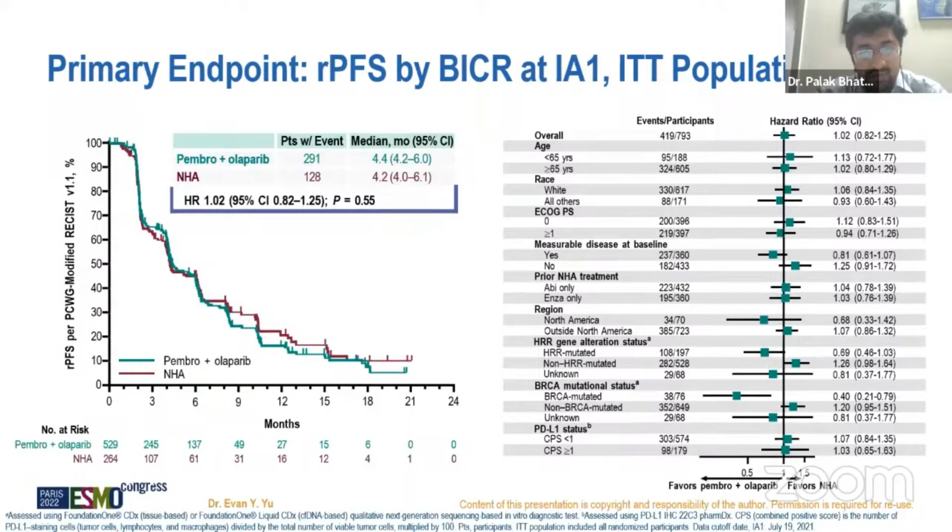We generally use Olaparib in BRCA mutated patients, and this progression-free survival benefit is more effectively seen in the BRCA mutated group as compared to the non-mutated group. Even in PDL1 status, a CPS score less than 1 is less favorable as compared to a CPS score greater than or equal to 1. Next.